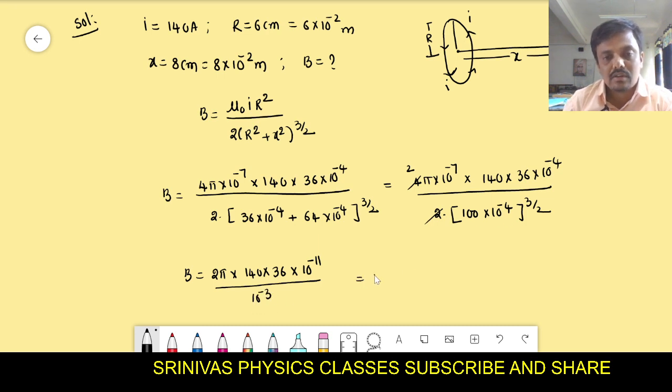Then finally 2 pi into 140 into 36, you simplify it, 140 into 36 is 5040. 5040 into 10 to the power of minus 11 minus 3, that is minus 14.